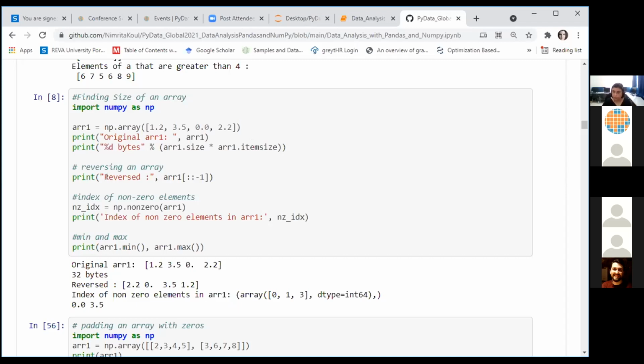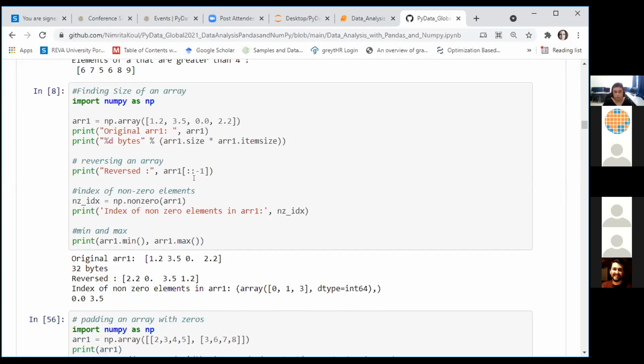You can reverse an array. Again, there are multiple ways of doing the reversal of an array. There are multiple built-in functions which can help you do the same thing. However, this is one smart way of reversing your array. You just use this slicing notation, 2 colons followed by a -1. It lays out your array starting from the last value and going all the way to the beginning of your array, which has the same effect as reversing the array.